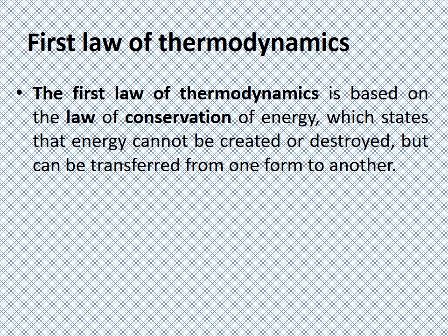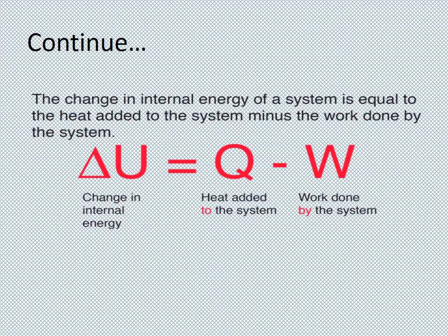The first law of thermodynamics is based on the law of conservation of energy, which states that energy cannot be created or destroyed but can be transferred from one form to another form. So that is the statement of the first law of thermodynamics. The change in internal energy of the system is equal to the heat added to the system minus the work done by the system. So delta U is equal to Q minus W. It means the change in internal energy equals the heat added to the system minus the work done by the system.